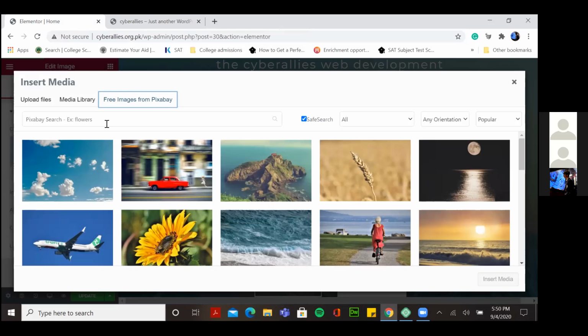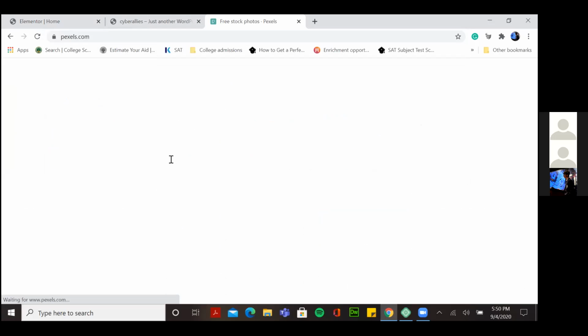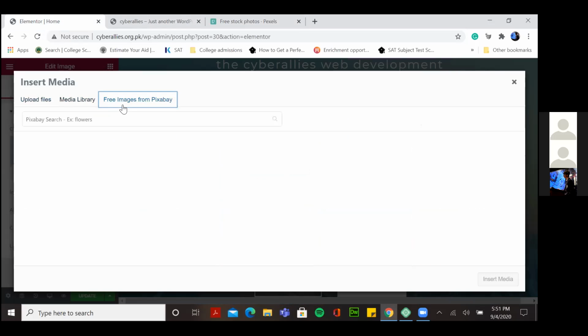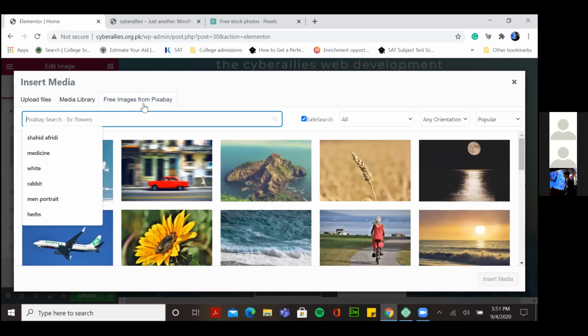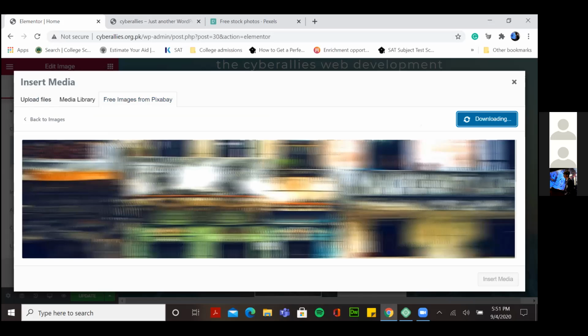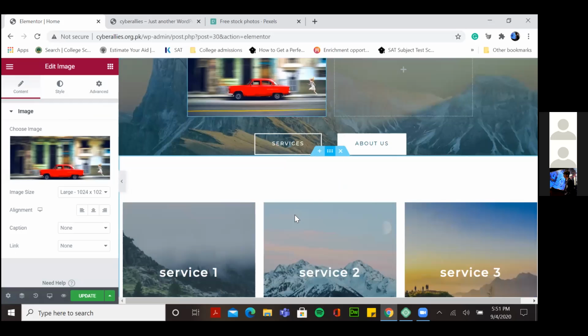If I want to download an image from Pexels, I'll open it separately, go to Pexels, search for the photo that I need, download it, then come back here, upload it, and use that. The benefit of images from Pixabay here is that they have added the site's URL. So for example, if I want to put this image here, I'll only click this, save and insert. It downloads it easily and puts it here for me, so I don't spend much time and I don't need that many things. Okay, so we have very little time.